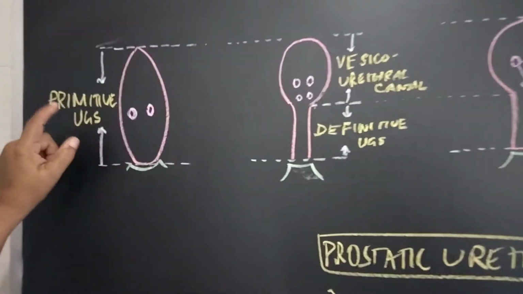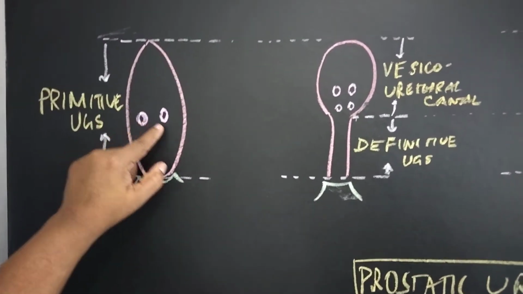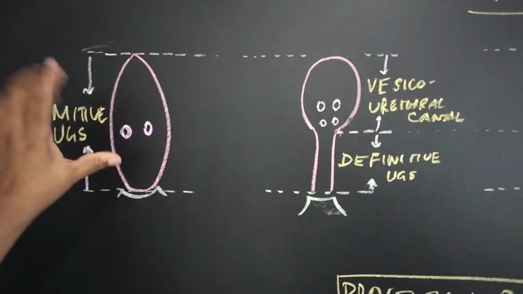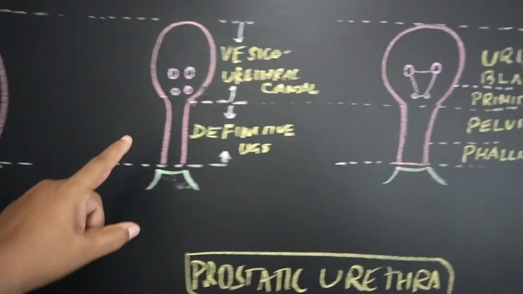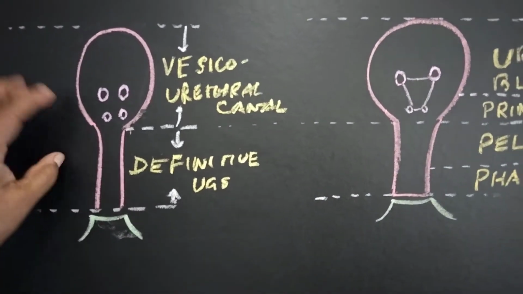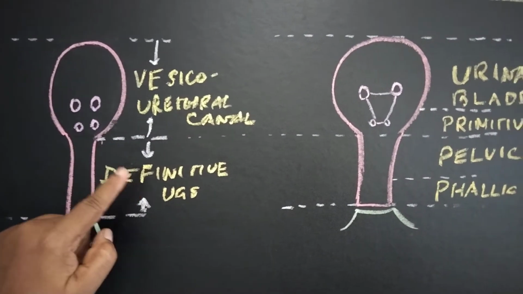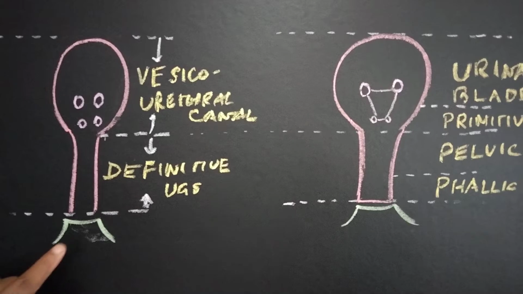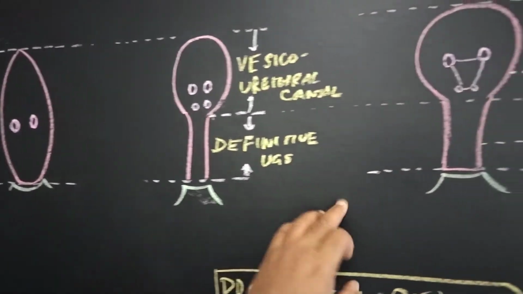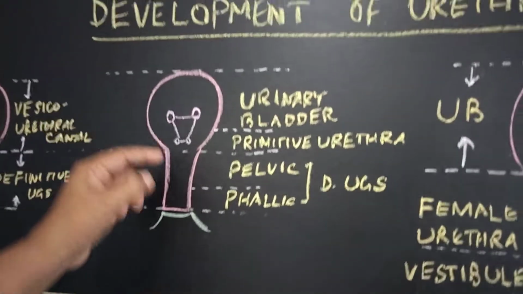Primitive urogenital sinus where the mesonephric duct opens. So this is a primitive urogenital sinus. Now this primitive urogenital sinus is divided into the upper part, which is called the vesicourethral canal, and the definitive urogenital sinus. Okay, this is the ectodermal part. Now we have already seen the urogenital sinus beforehand.